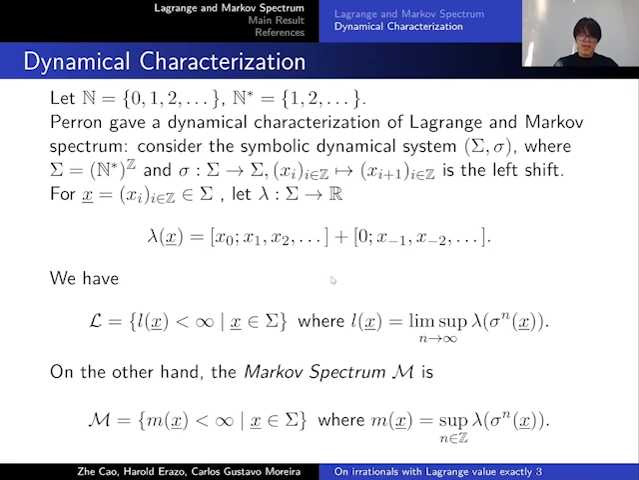And we can define a function lambda from sigma to R as the sum of these two continued fractions. As a consequence, we have an equivalent characterization of the Lagrange spectrum, which is the set of all finite values of L(x), where L(x) is defined as the lim sup of lambda of sigma^n x. On the other hand, the Markov spectrum is defined as the set of finite values of m(x), where m(x) is the supremum of lambda of sigma^n x.